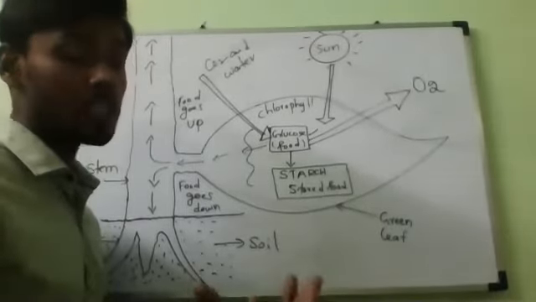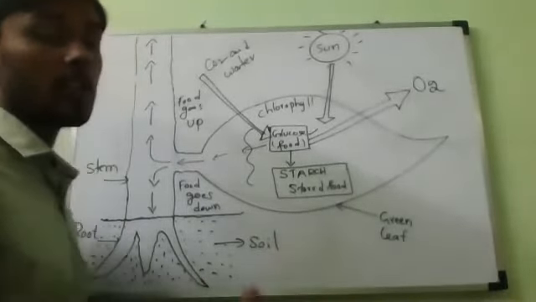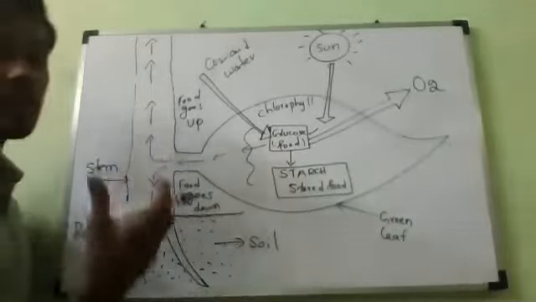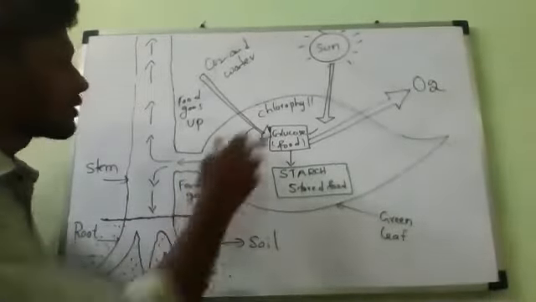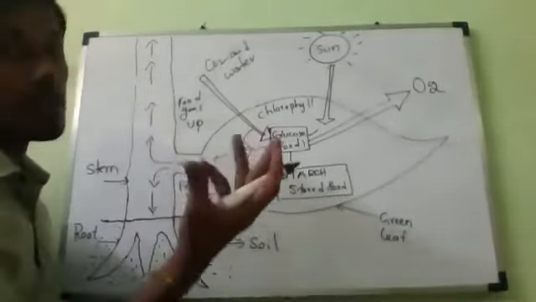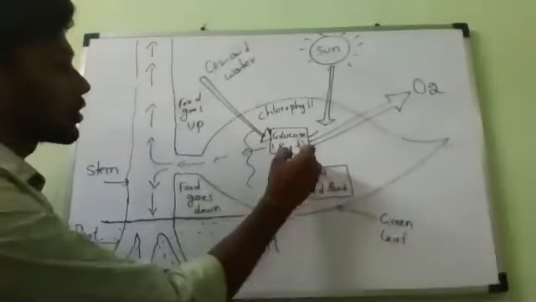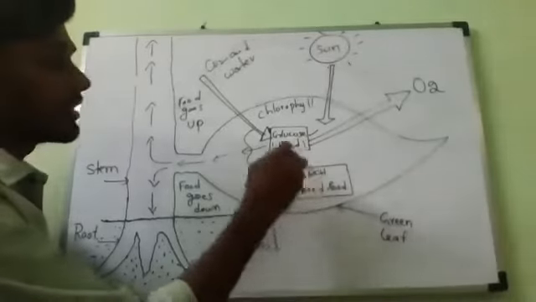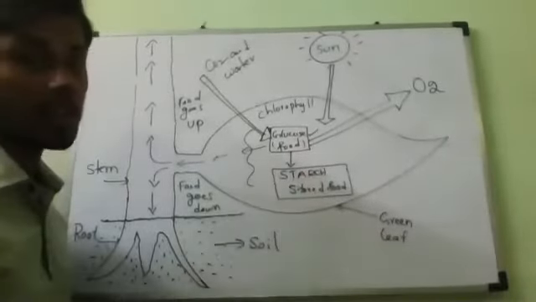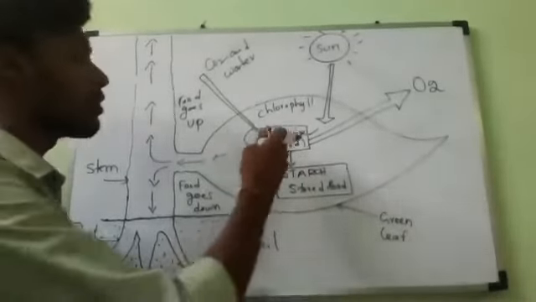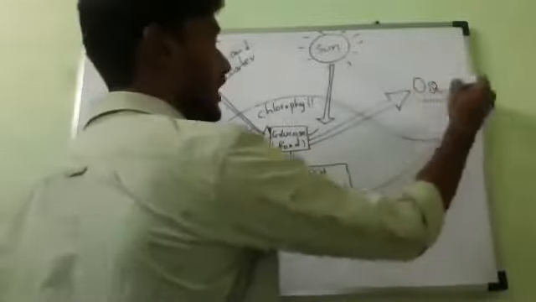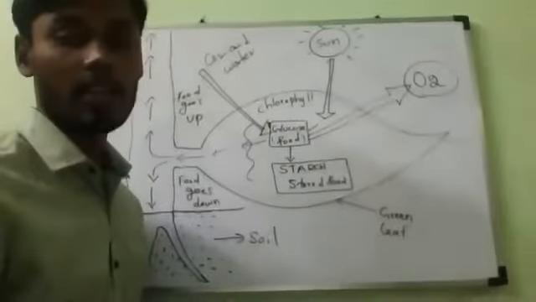So that glucose is the simple substance, and it will be supplied for all the biological activities of the plant. But excess glucose will be produced, understand? That excess glucose will be stored as a complex food in the leaves, which we call starch. And along with the glucose, we are getting one more product, a byproduct, known as oxygen. Understanding, Ashika?